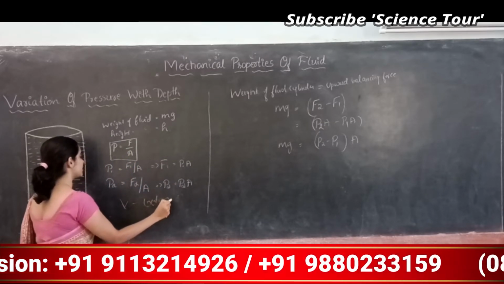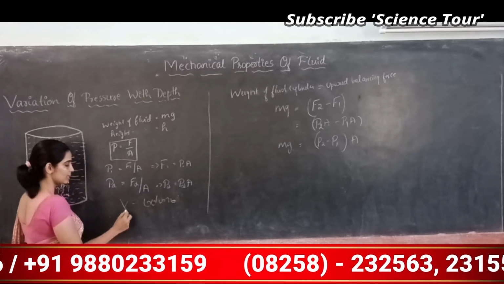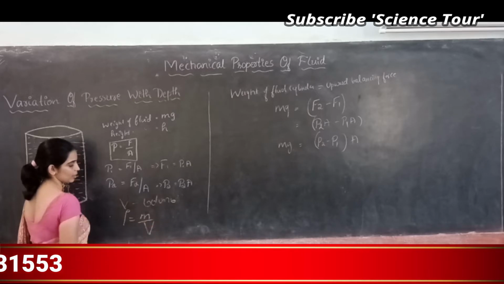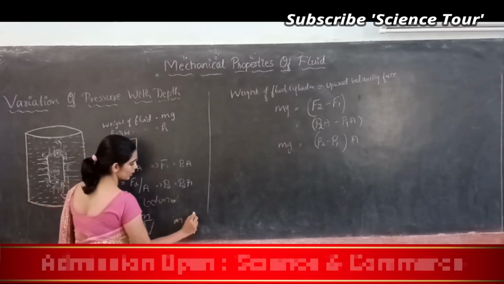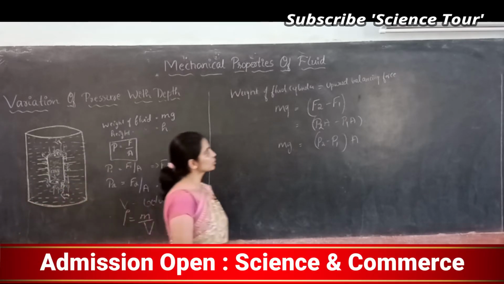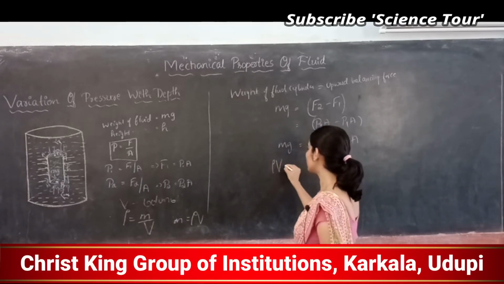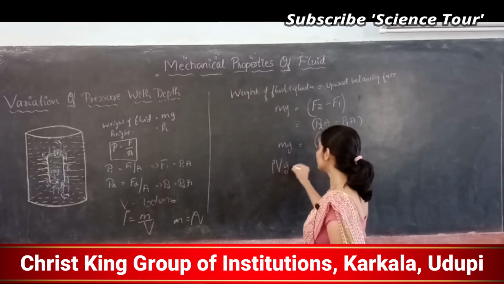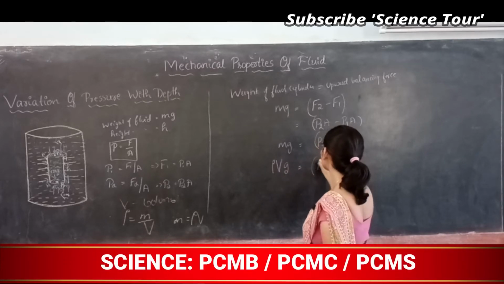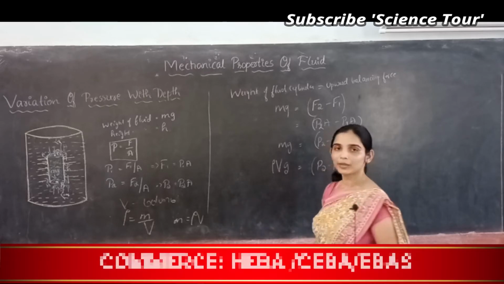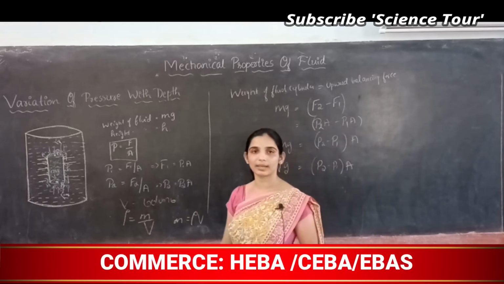If V is the volume, then what is the density of this fluid cylinder? Density will be equal to M by V, so M is equal to density into V. So can I write that here? Density into volume into G is equal to (P2 minus P1) into A. What is the volume of a cylinder?